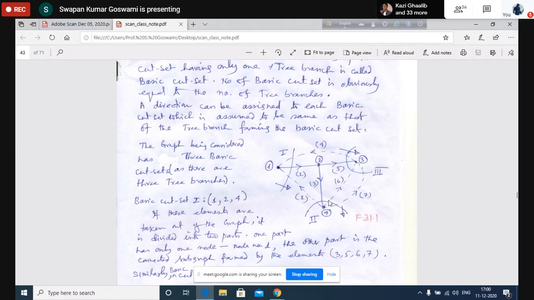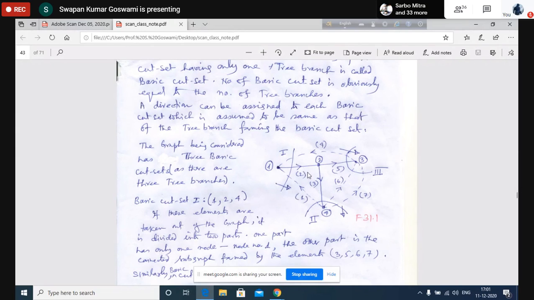Okay. That means if I remove 4, 5, 6, 7, these 4 elements at a time from this graph, then in one section I shall have node number 3 and on the other half 1, 3 and 2.